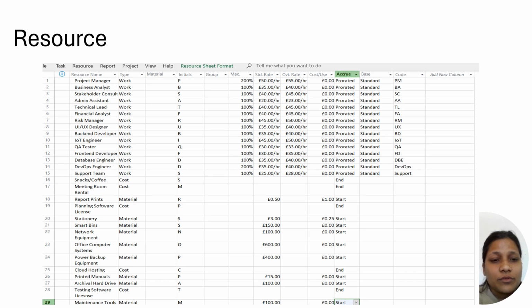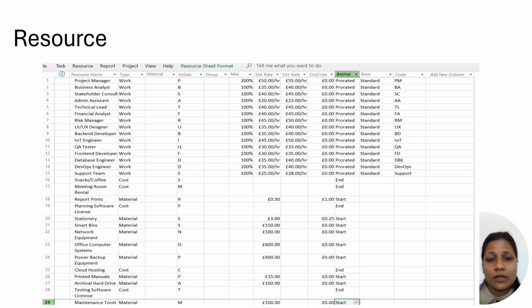Another resource name is business analyst, stakeholder consultant, admin system. These are all of the work type, and their initials, the first letter of the name, are mentioned there, and the maximum is 100%. It means there is only one business analyst and only one stakeholder consultant. The standard rate for the business analyst is 35 per hour.